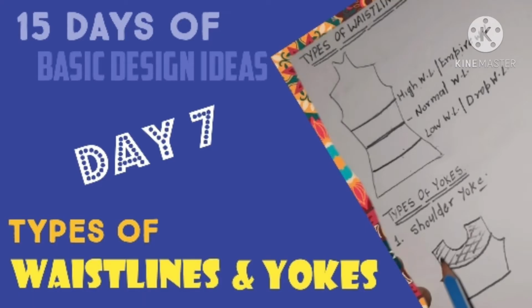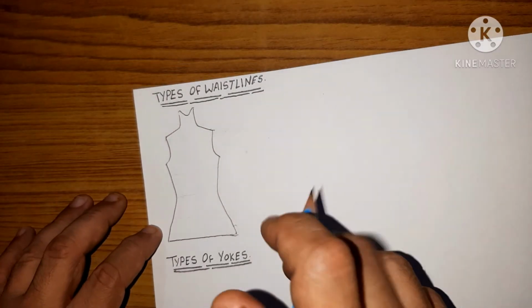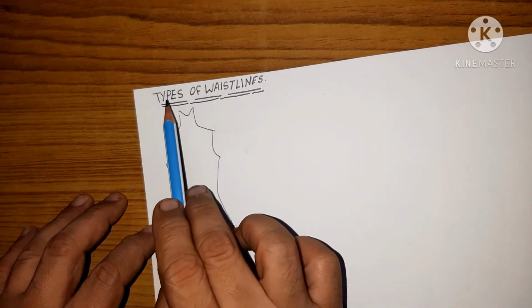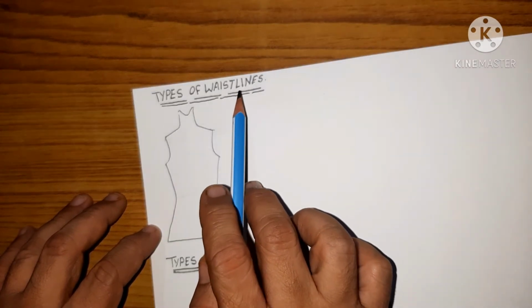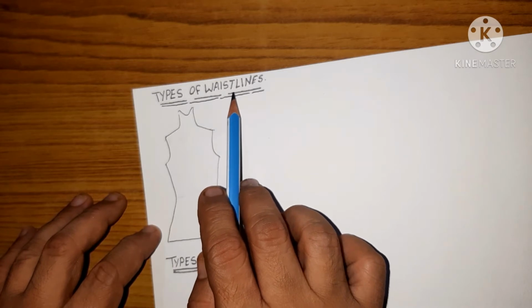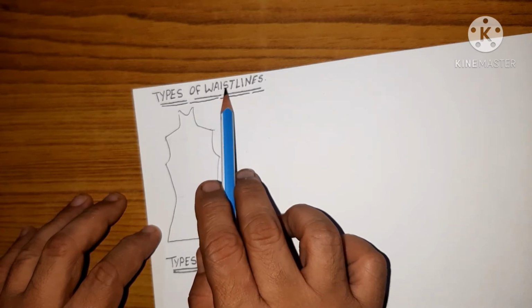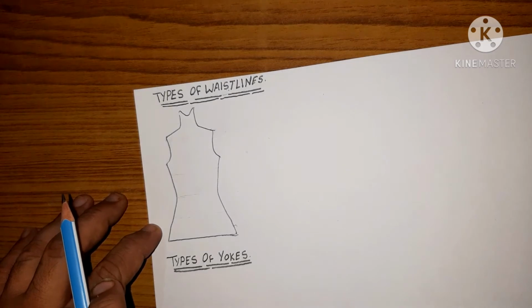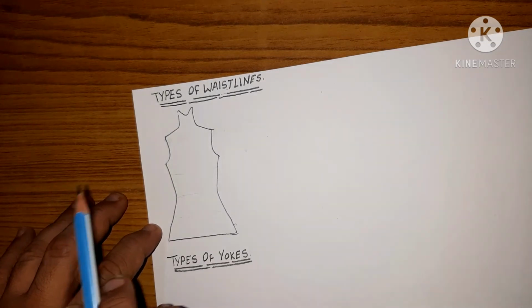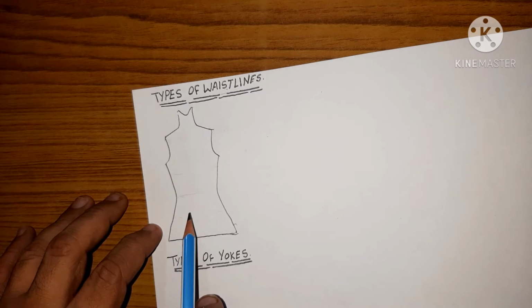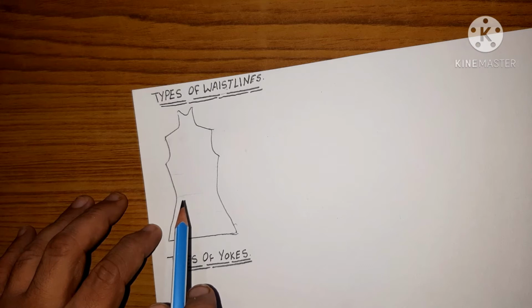In today's video, we'll be learning the waistline and yokes. So let's start. So friends, in today's lesson, we are learning types of waistline first. To start with, first we have to know what the waistline is. Waistline is a seam where the bodice is connected to the lower area of a particular garment. Suppose there is a frock, where the bodice of the frock is connected to the flared area or the lower area, that is said to be the waistline.